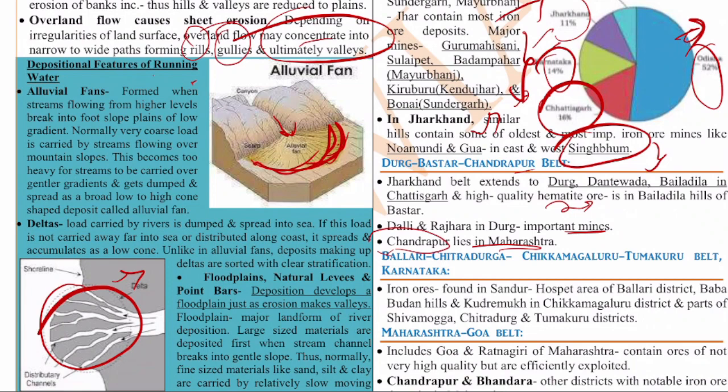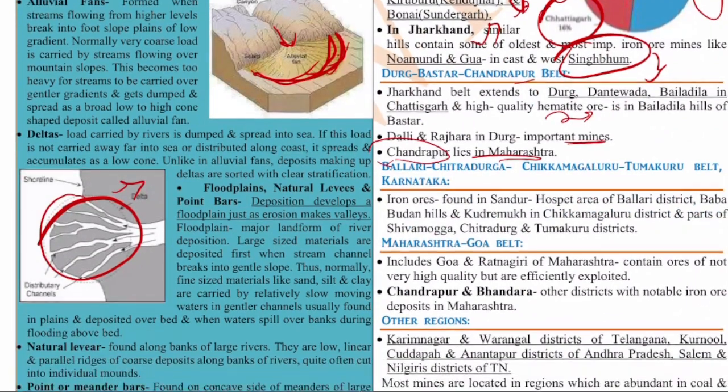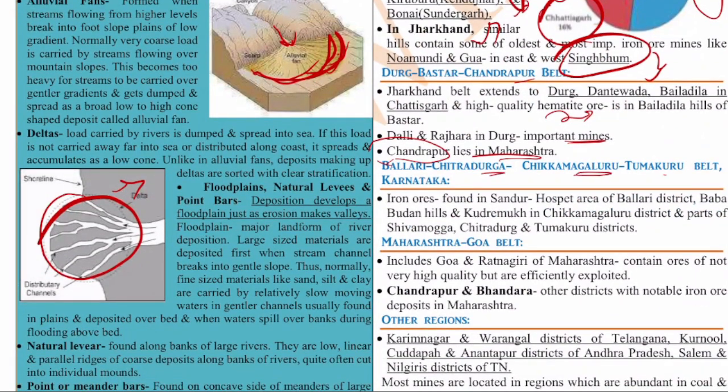Okay. Next is the Ballari-Chitradurga-Chikmagalur-Tumkur belt of Karnataka. In Karnataka, these are the important belts, and the iron ores are found in Sandur, the Hospet area of Ballari district, the Baba Budan hills, and Kudremukh in Chikmagalur district. Remember the Baba Budan hills and Kudremukh in Chikmagalur, these are very important, and also parts of Shivamogga, Chitradurga, and Tumkur districts. These are the important ones.